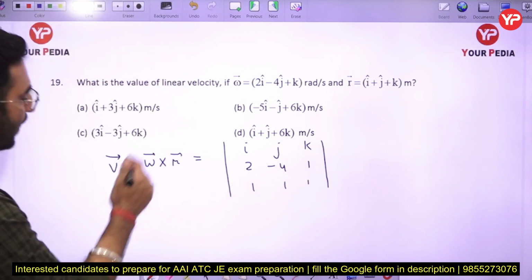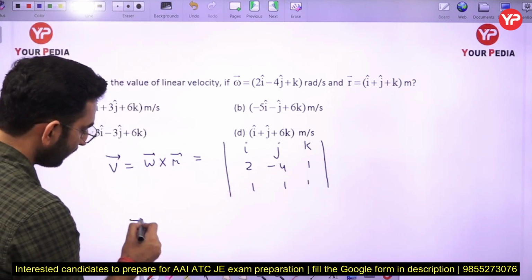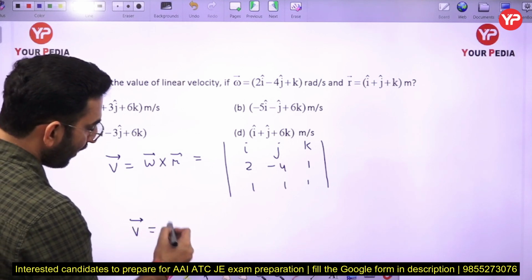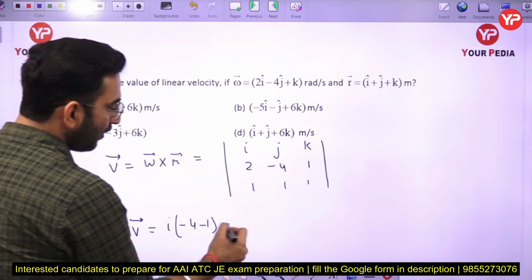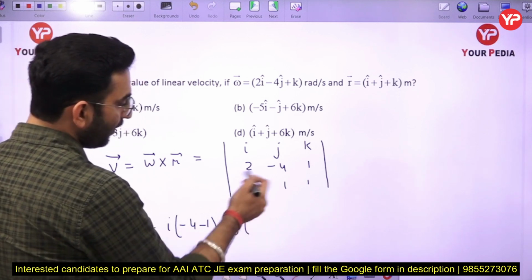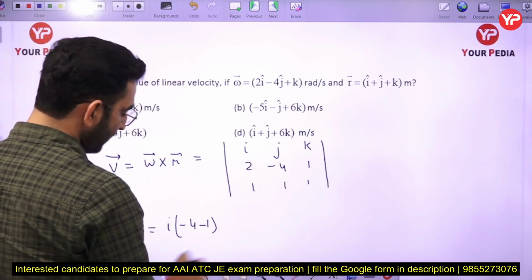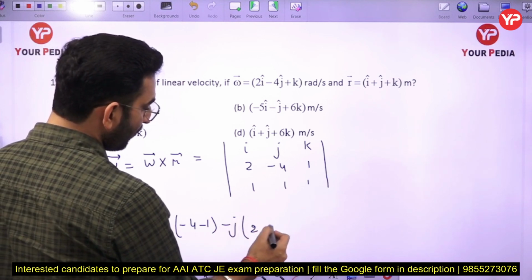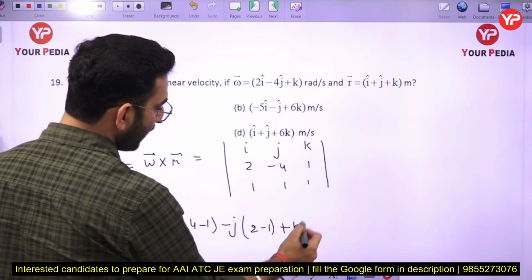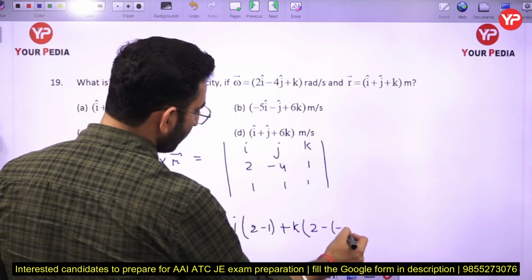Just simplifying further, for i cap we are going to see minus 4 minus 1 here, minus j, you are going to get 2 minus 1 here, plus k, 2 minus 4 here.